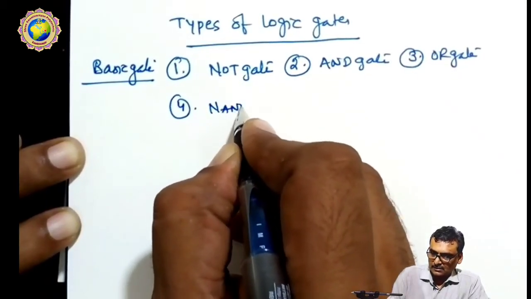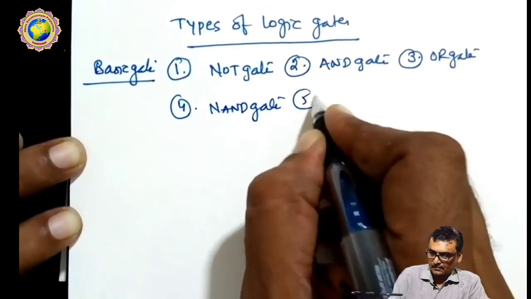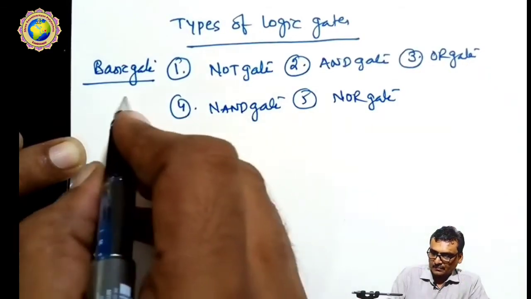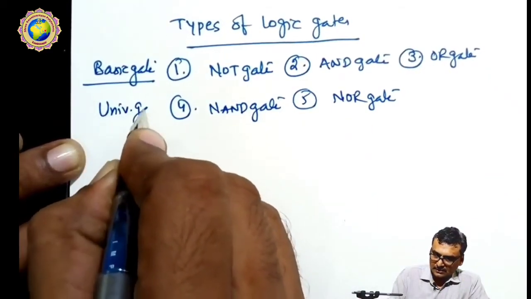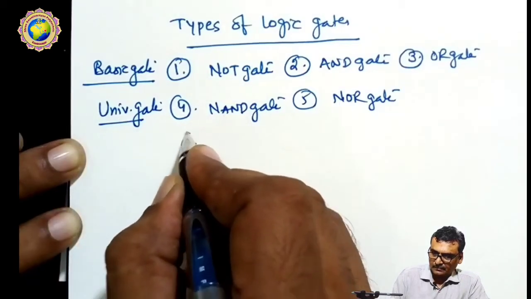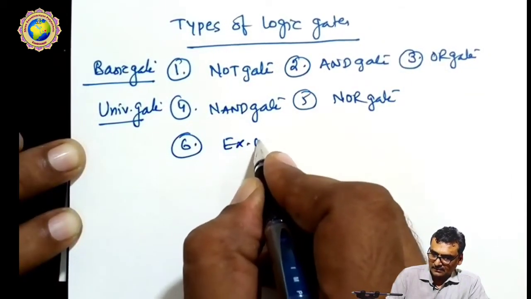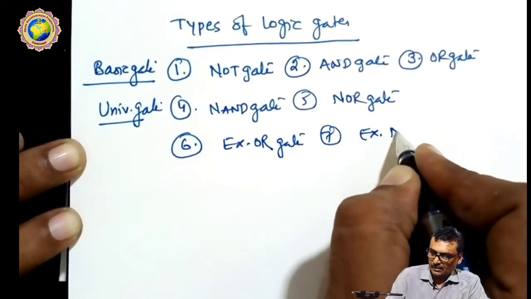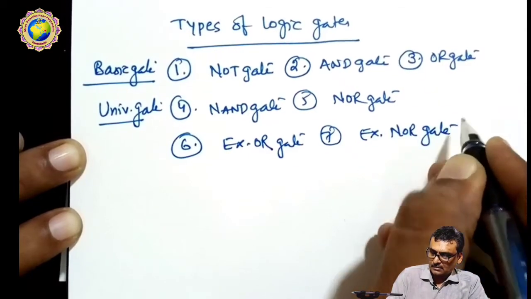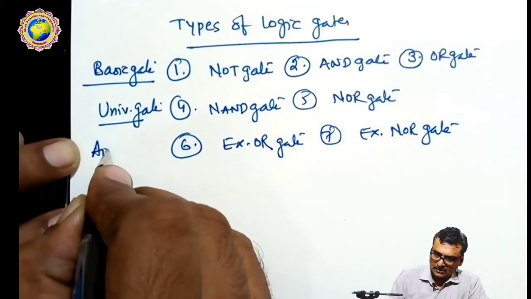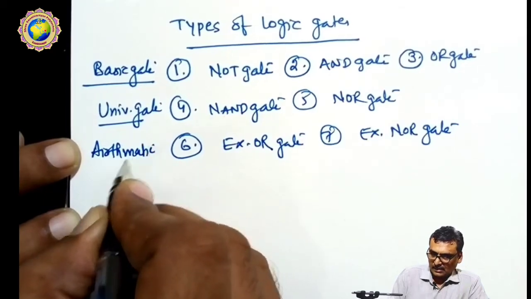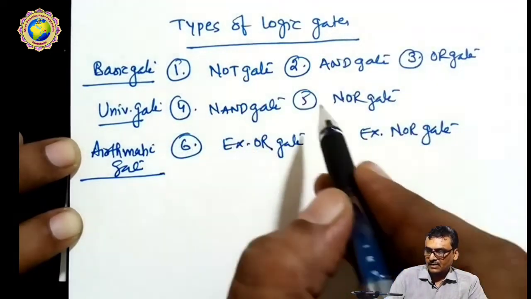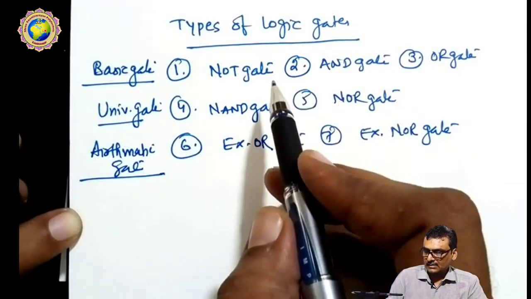The fourth is the NAND gate and the fifth is the NOR gate. These 2 gates are called universal gates. The 6th is the XOR gate and the 7th is the XNOR gate. These 2 gates are called arithmetic gates. So these 7 gates we have to discuss one by one in depth.